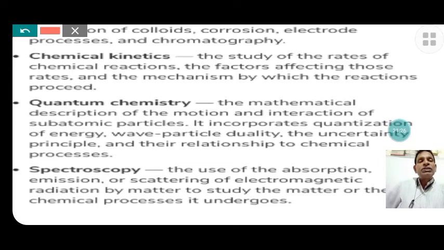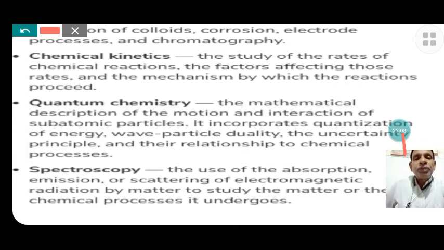It incorporates the quantization of energy and wave-particle duality, that is the particle nature and the wave nature, the uncertainty principle, and their relationship to chemical processes. These are very important processes related to nuclear chemistry and explained by quantum chemistry.